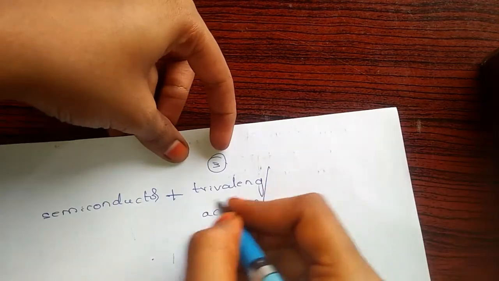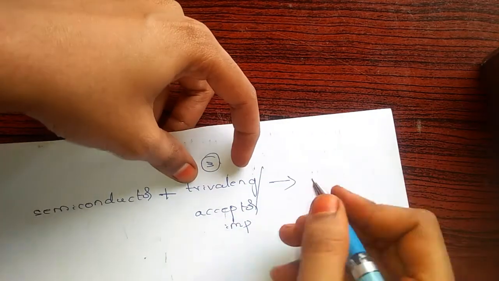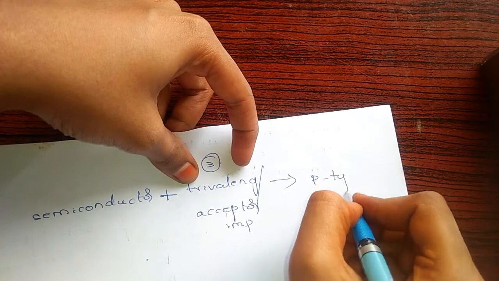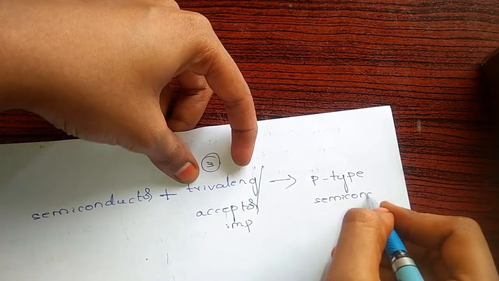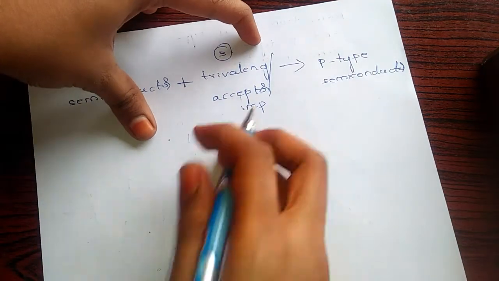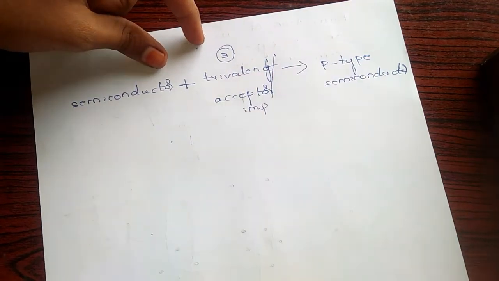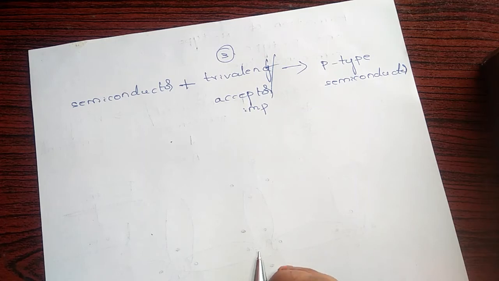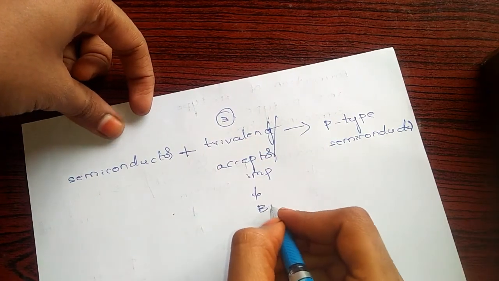I'll tell you why it is called an acceptor impurity, and these two combine to form a P-type semiconductor. There are many types of trivalent impurities like boron, aluminum, indium, like that. Let's take boron as the example.